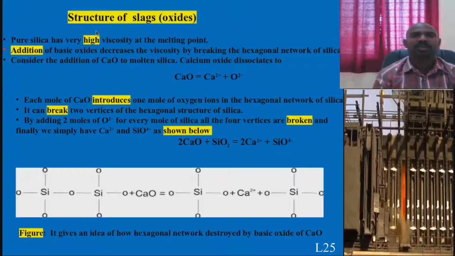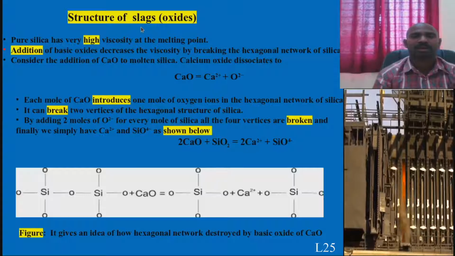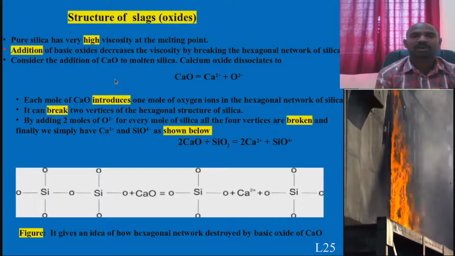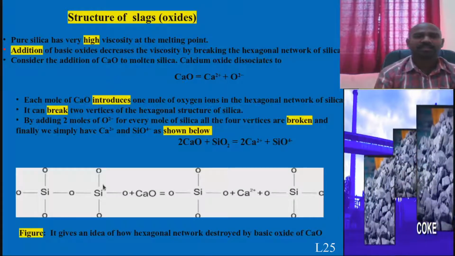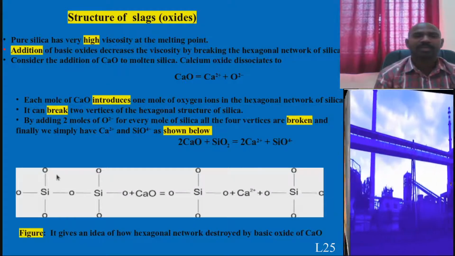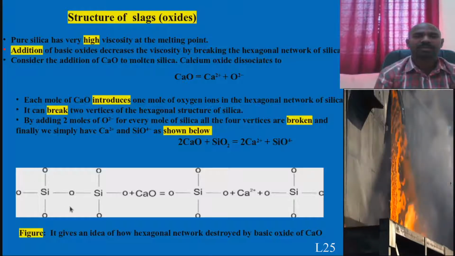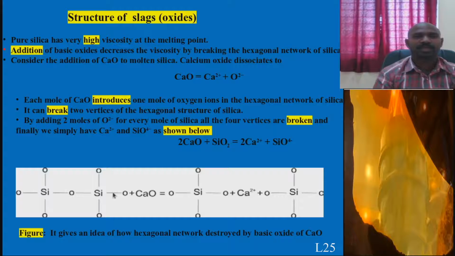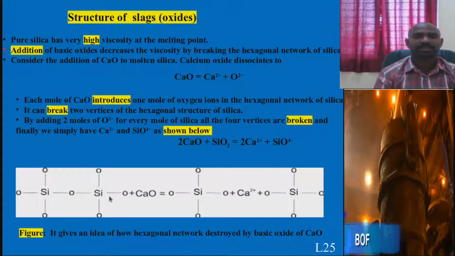Coming to the structure of slag, it decides how the basic oxides break the network. Let us see with an example. For example, this is an SiO2 structure and another SiO2 within the liquid metal, or in this situation liquid steel.